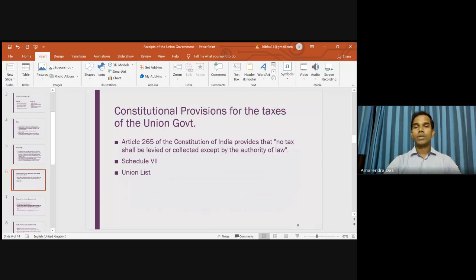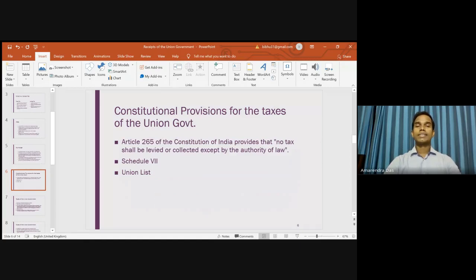So when we look at the taxes of the union government, we have to look at the union list, that means the Seventh Schedule union list. If you check, you will find all the powers of the union government. That means the responsibility of the union government and also the tax mobilizing power of the union government.